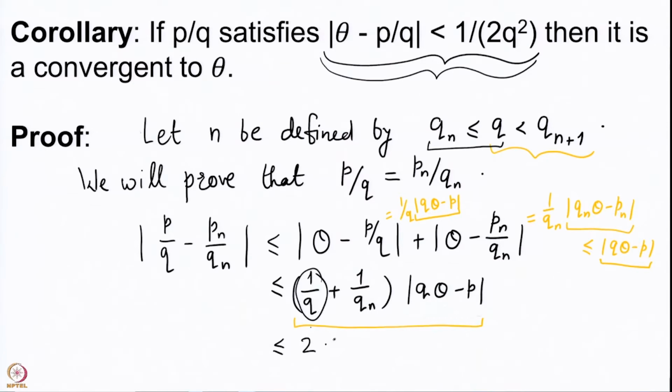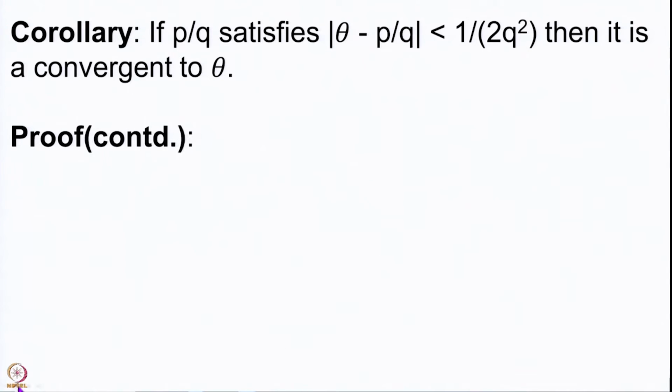So, you have 2 times 1 upon qn, and we have assumed that mod of q theta minus p, because of this inequality, is less than 1 upon 2q. So, you have here 1 upon 2q. So, these two get cancelled. Further, here you have a strict inequality, which will mean that this inequality is also strict. So, we get ultimately that p by q minus pn by qn is strictly less than 1 upon q qn.